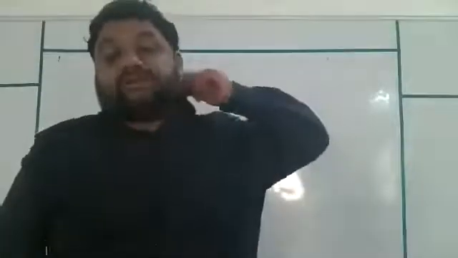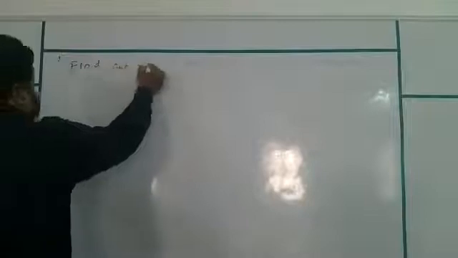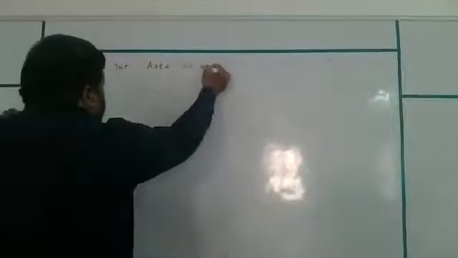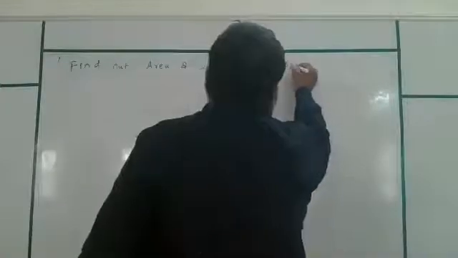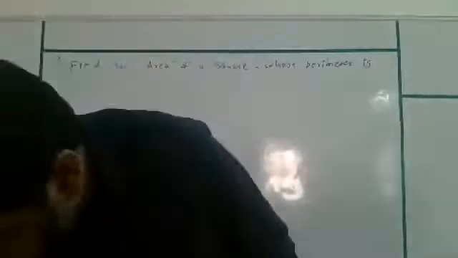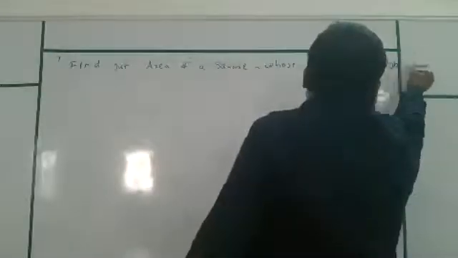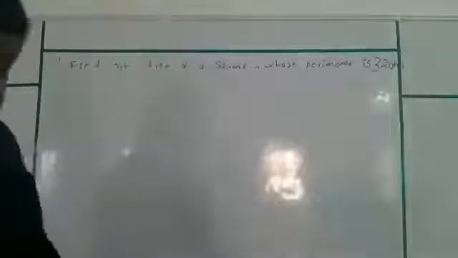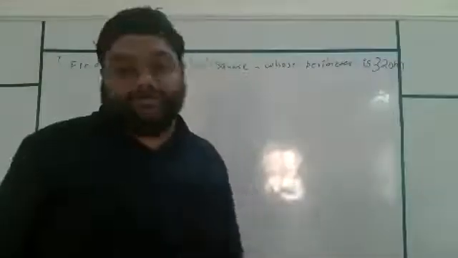Now let us go to the second question. Find out area of a square whose perimeter is 320 meter.